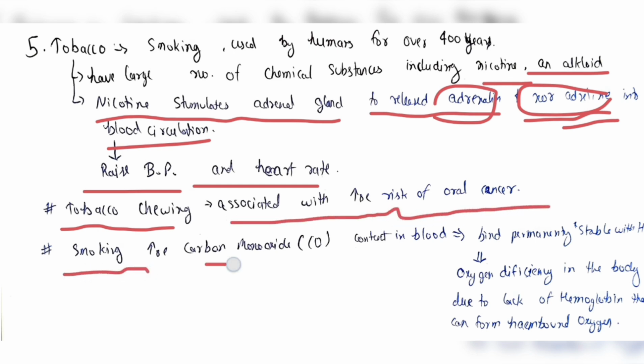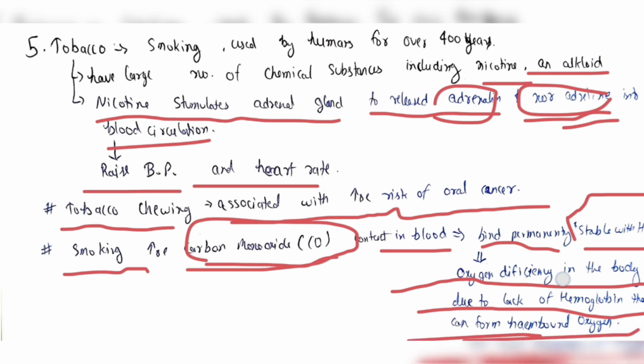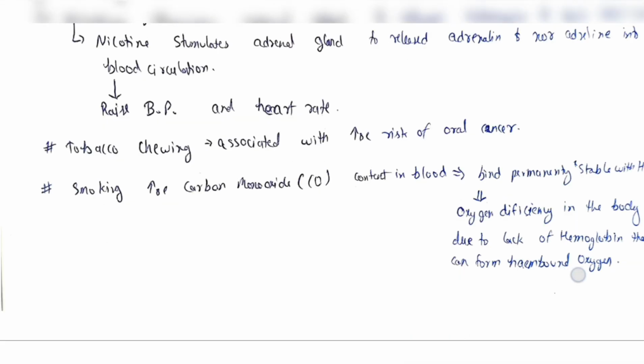Smoking increases carbon monoxide in the blood. As you know, carbon monoxide binds permanently and forms a stable compound with hemoglobin, and that would cause oxygen deficiency in the body due to a lack of hemoglobin that can form heme-bound oxygen. That would be all for this part. Next part I will be covering every scientist's name and their work from the molecular basis of inheritance.